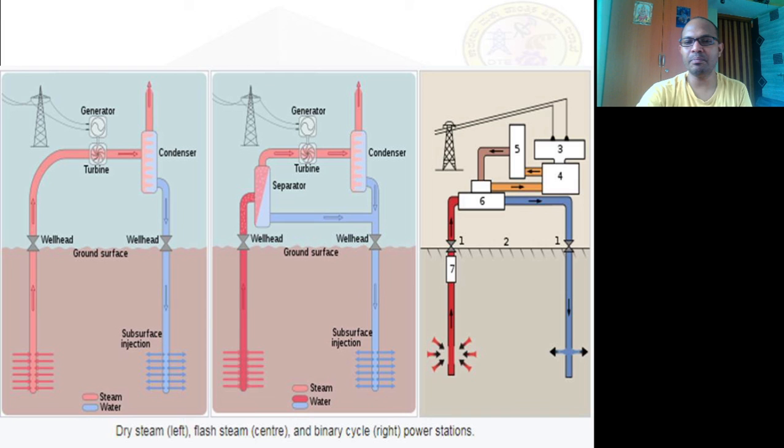And when you compare it to the binary cycle, the direct fluid coming out of the production well is not used directly, so there will be a drop in temperature. If the production well fluid is coming at 150 degrees centigrade or maybe 100 degrees centigrade, that will not be as effective compared to the flash steam type. It is only because it is exchanging the heat to the secondary fluid, where a drop in temperature also occurs. Due to this drop in temperature, the efficiency of the binary cycle will not be much higher compared to the flash steam type. Okay.